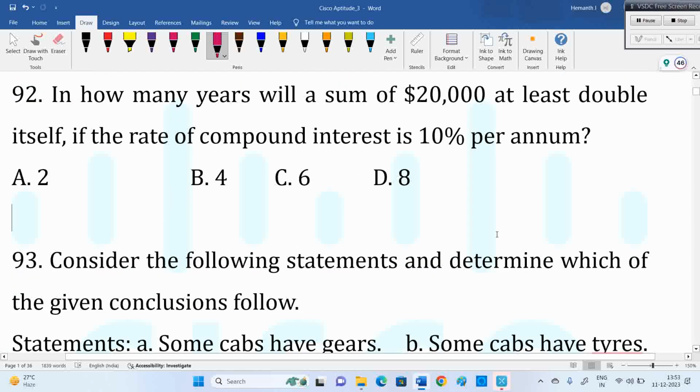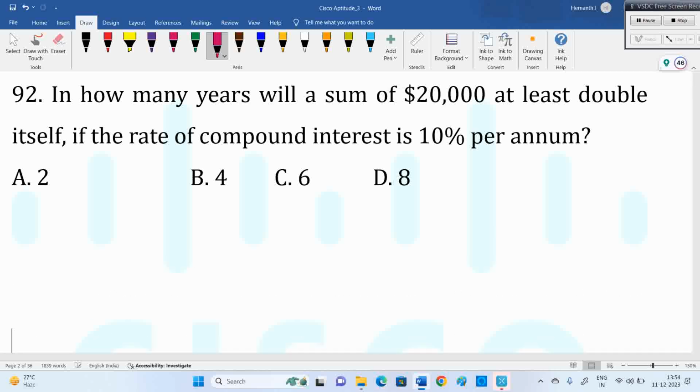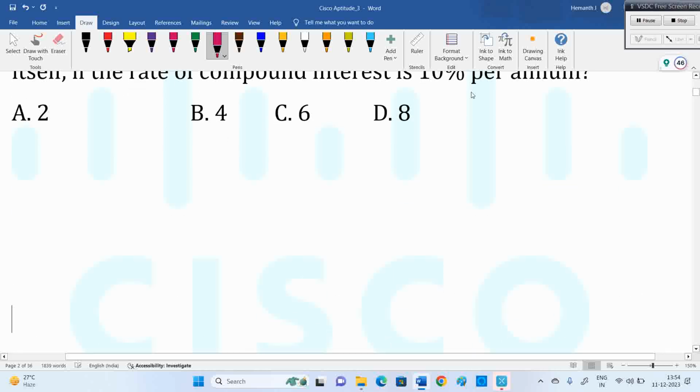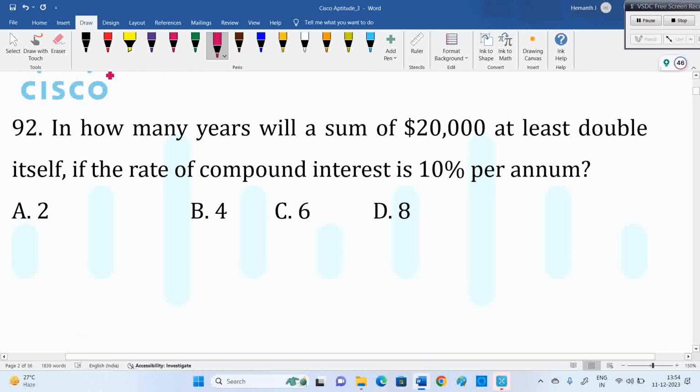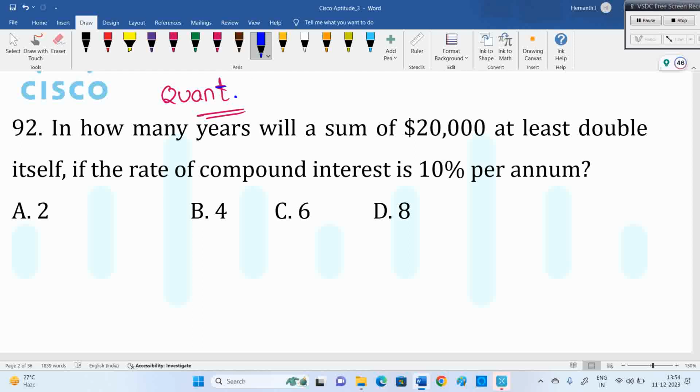Next one, compound interest related. The majority of the questions we can expect from reasoning, but a couple of questions we can also see from quantitative aptitude as well. The syllabus is quant plus reasoning both. Don't expect private sector companies to give a certain syllabus. Whether it is Cisco or Accenture or any company, they don't give it. If it is a government sector job, they'll mention the test pattern and the topics or subjects you need to prepare, but in private sector we cannot expect that.